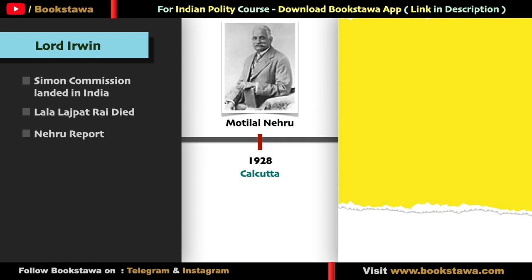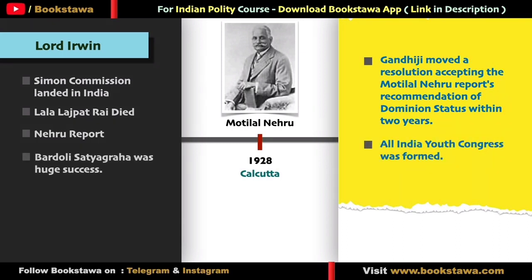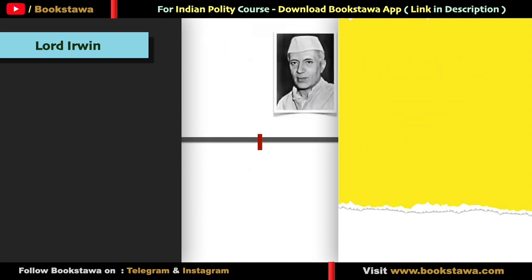And in this year, 1928, Motilal Nehru was elected as president. In this session, the recommendation of the Nehru Report was accepted, in which Dominion status was demanded. Within 2 years, the All India Youth Congress was also formed in this session. Another major event took place this year, the Bardoli Satyagraha, in which the British government had to bow before Sardar Vallabhbhai Patel and accept his demands.